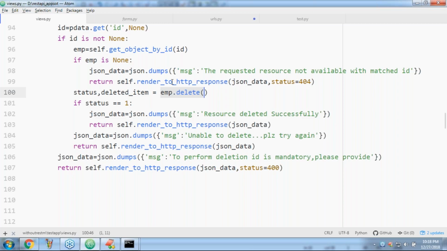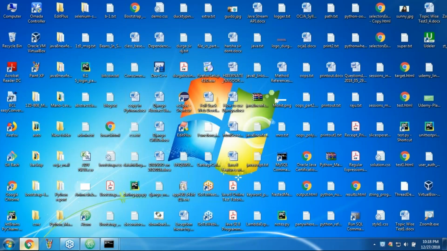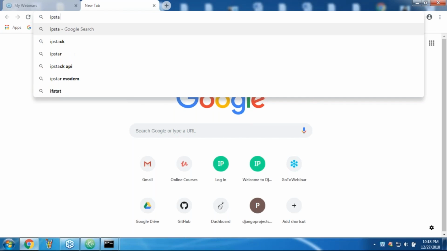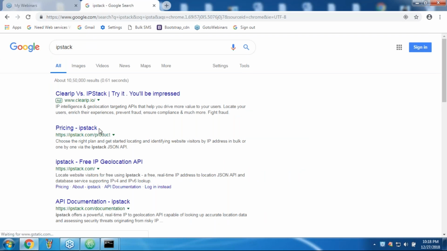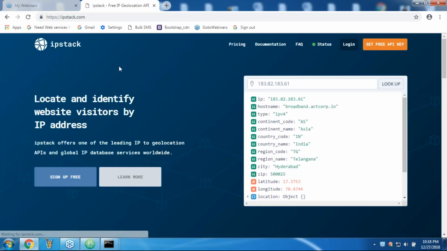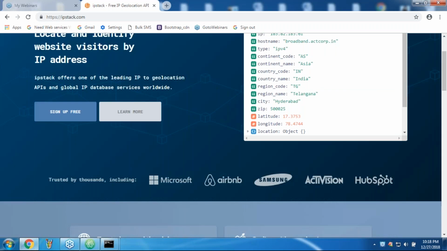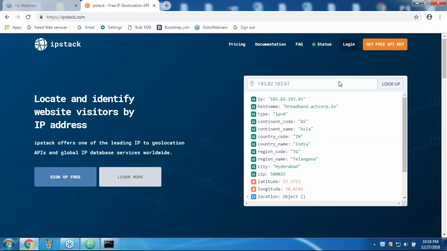Today I saw some IP stack. This is from a third party.